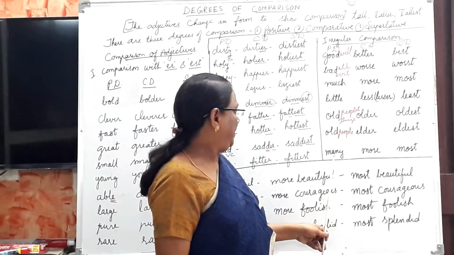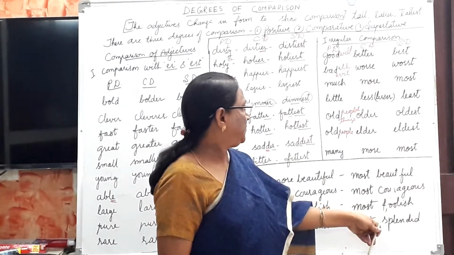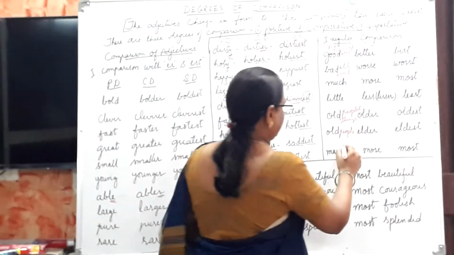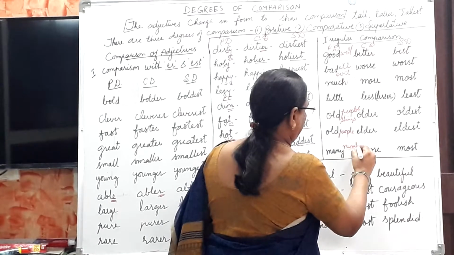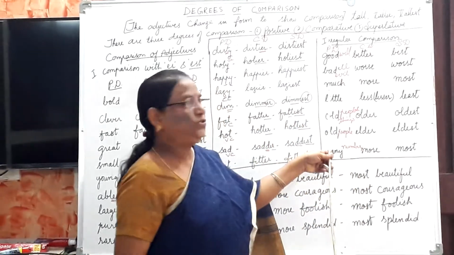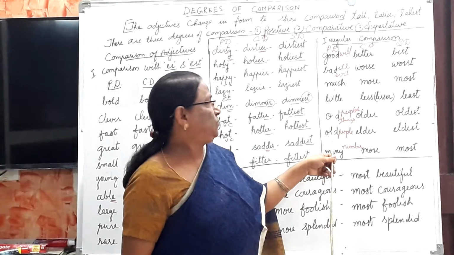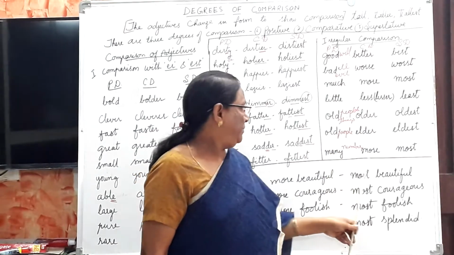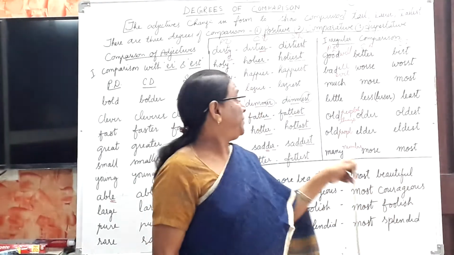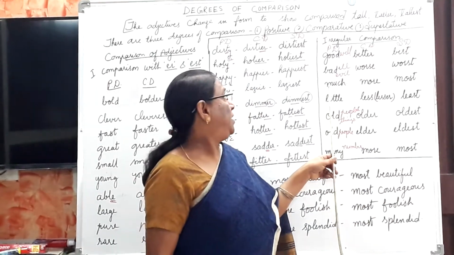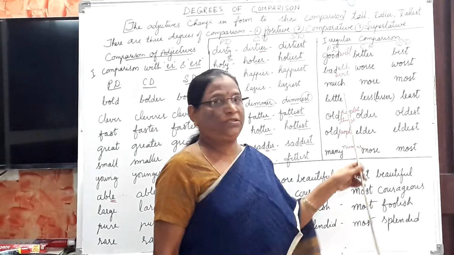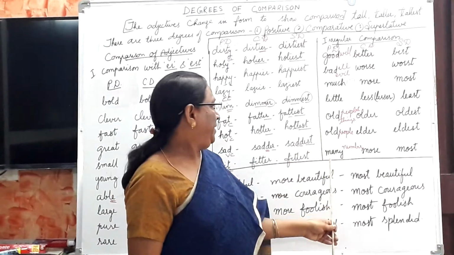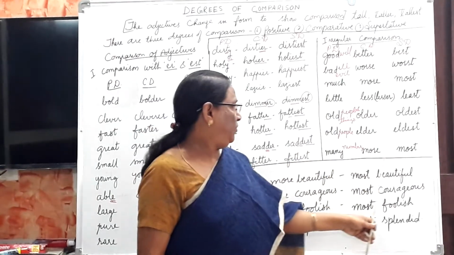And next is many, more, most. Many is used for number. Much is used for quantity, and many is used for number. Many, more, most. Understand? Much is used for quantity: much water, much oil, like that, uncountable. Many is countable. Many, more, most.